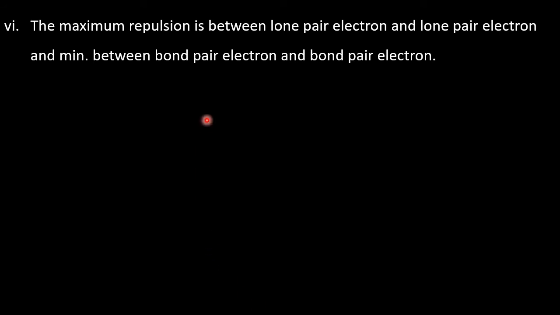The maximum repulsion is between lone pair and lone pair electrons, and the minimum is between bond pair and bond pair electrons. In every molecule there are two kinds of electron pairs. One is a lone pair, which is not busy in bonding, and the other is the electron pair which is busy in bonding. The pair which is busy in bonding is called a bond pair, and the pair which is not busy in bonding is called a non-bond pair or lone pair.